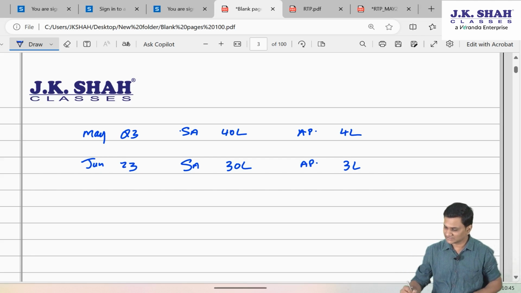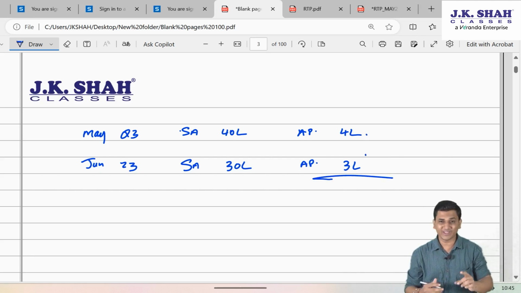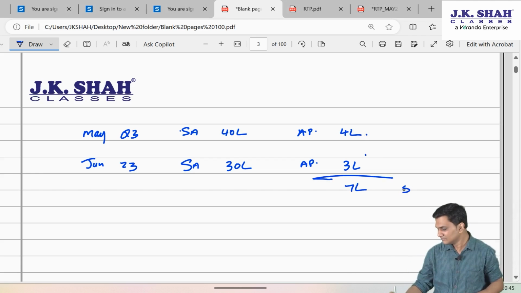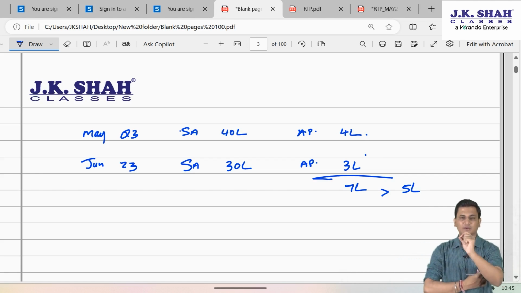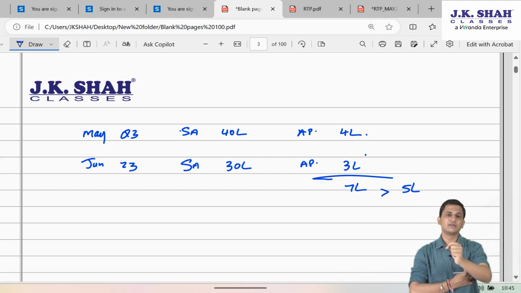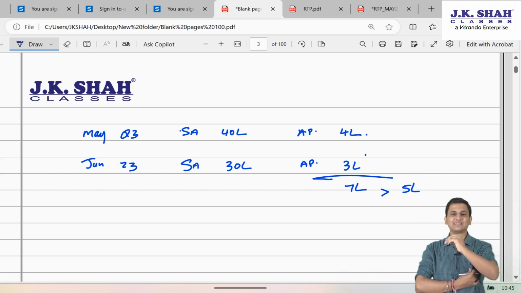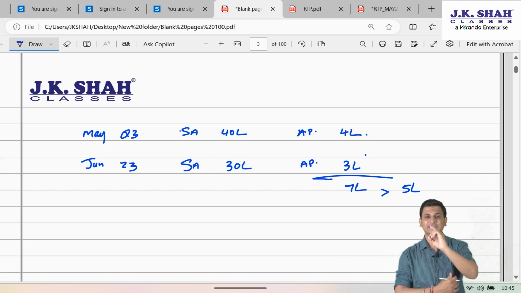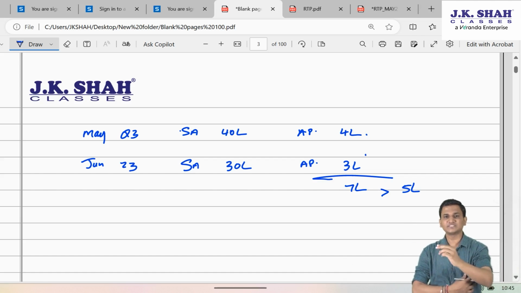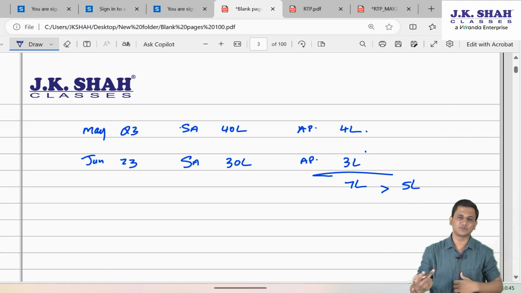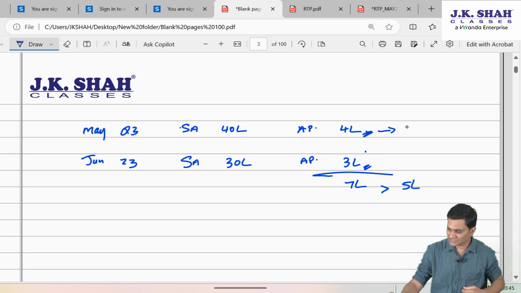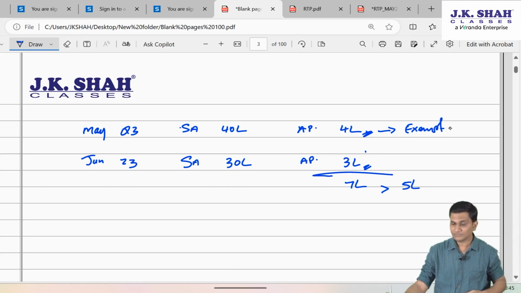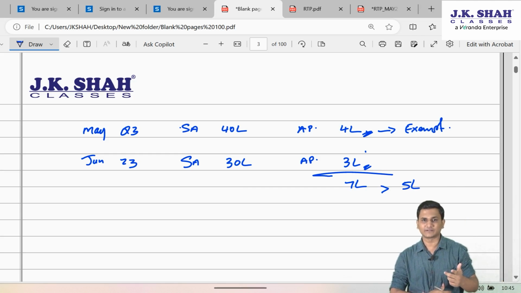In such cases, friends, since the annual premium of aggregate policies exceeds 5 lakh rupees, that amendment is still applicable. And according to the amendment, if you are having multiple policies and the aggregate annual premium exceeds 5 lakh, exemption can still be taken for such policies whose aggregate premium doesn't exceed 5 lakh. So since here there are only 2 policies in question, one is having premium of 4 lakh, another is 3 lakh. Sir, I can still take the exemption for this one because the aggregate is not exceeding 5 lakh.